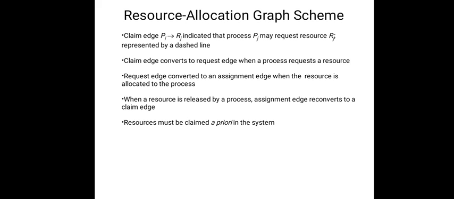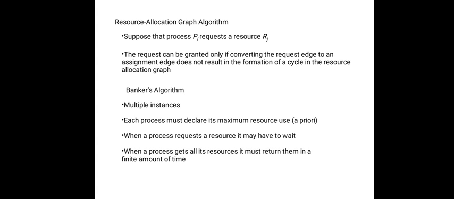Of course, that is very important, so that whatever the claims, they should be satisfied such that no circular wait happens. Suppose that Pi requests resource Rj. The request can be granted only if converting the request edge Pi to Rj to an assignment edge Rj to Pi does not result in the formation of a cycle in the resource allocation graph.